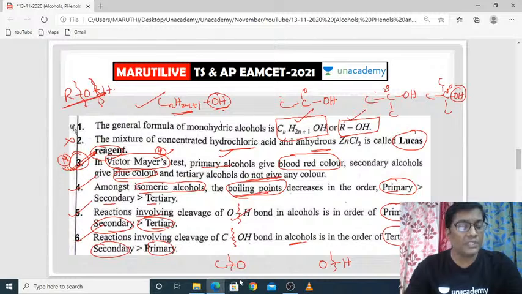That's why you have to remember only the reactions, reagents as well as reactants. Reactions, that means interconversions. Already I have given the complete details about the interconversions in the previous one.